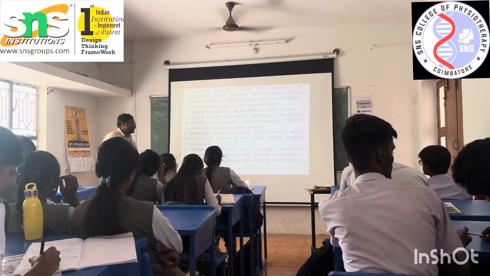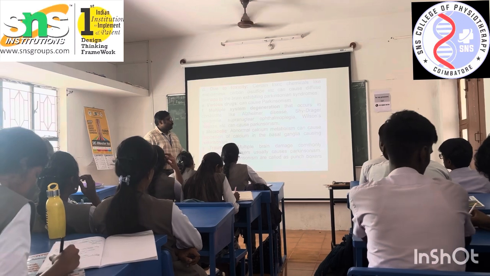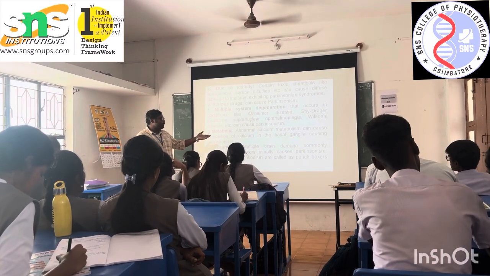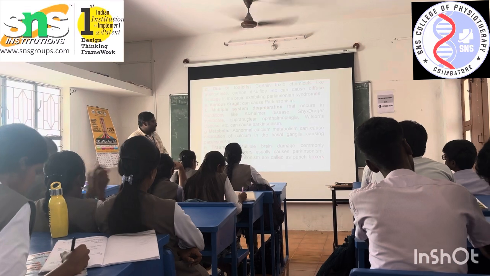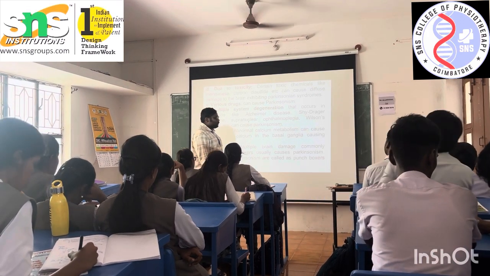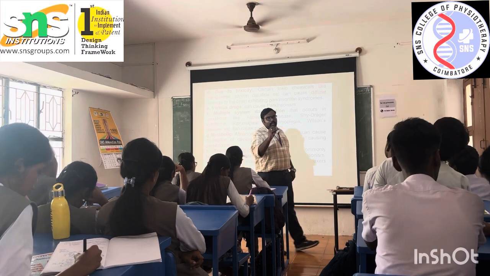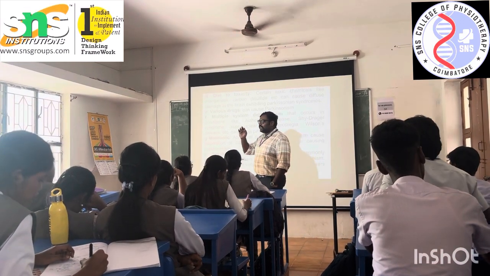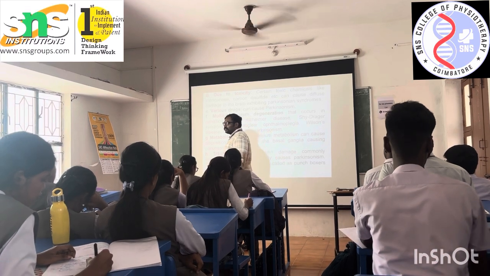Now, next one is metabolic. What is metabolic? Abnormal calcium metabolism can cause deposition of calcium in the basal ganglia, causing Parkinson's. Normally in human beings, we need to have a certain level of calcium.